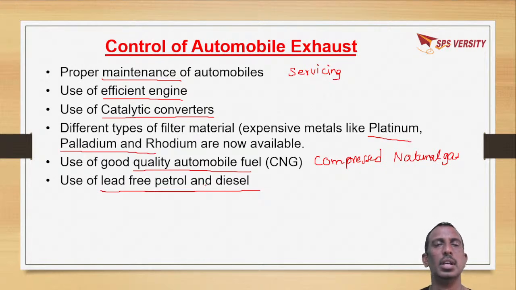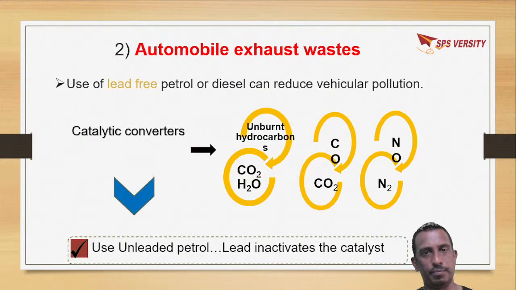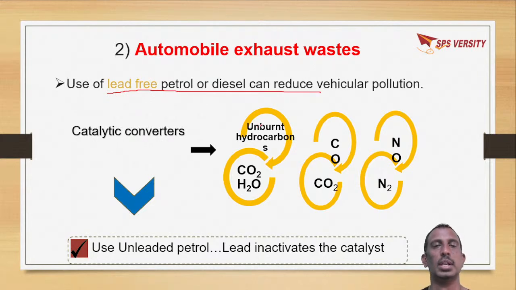So these are different measures to control automobile exhaust: servicing and maintenance, use of efficient engines, use of catalytic converters, use of compressed natural gas, and use of lead-free petrol and diesel. So when it comes to automobile exhaust, you should use lead-free petrol or diesel, which will reduce vehicular pollution.